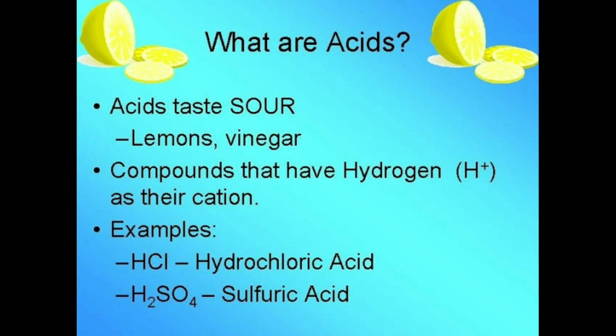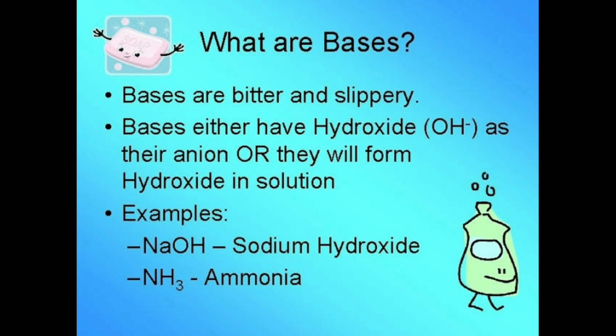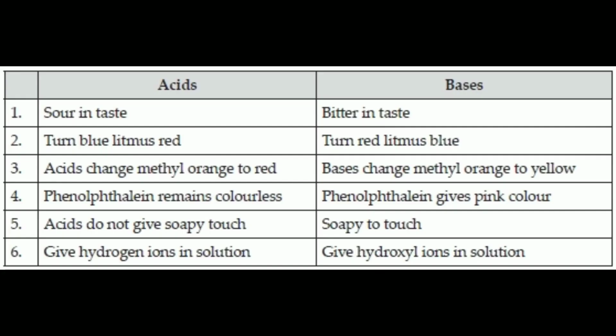First, what are acids? Acids taste sour. For example, lemons, vinegar. They are compounds that have hydrogen as their cation. For example, hydrochloric acid, sulfuric acid. Next, what are bases? Bases are bitter and slippery. Bases either have hydroxide as their anion or they will form hydroxide in solution. For example, sodium hydroxide and ammonia.